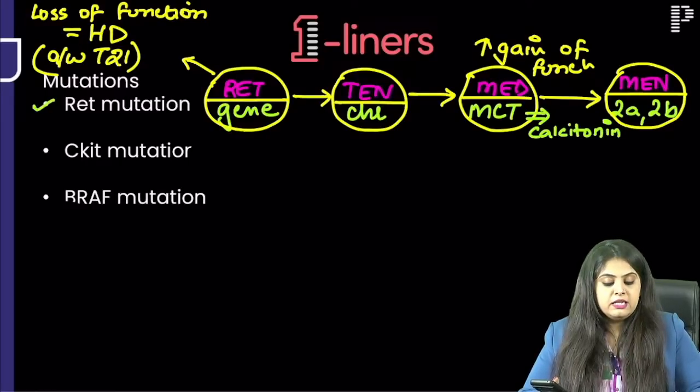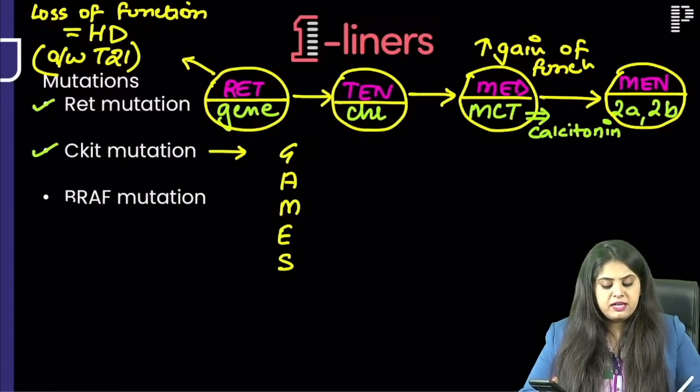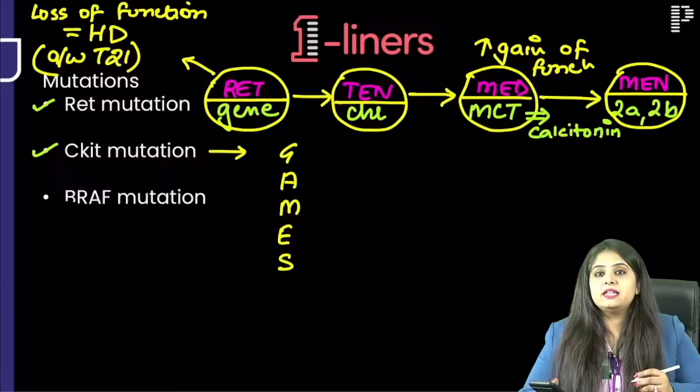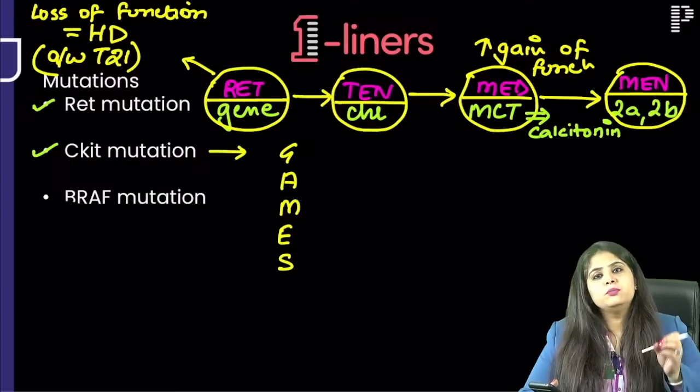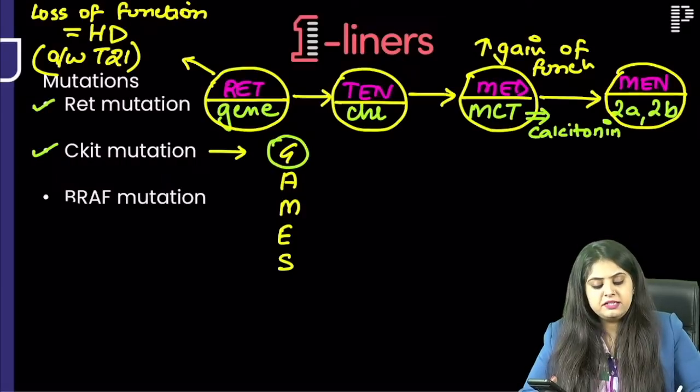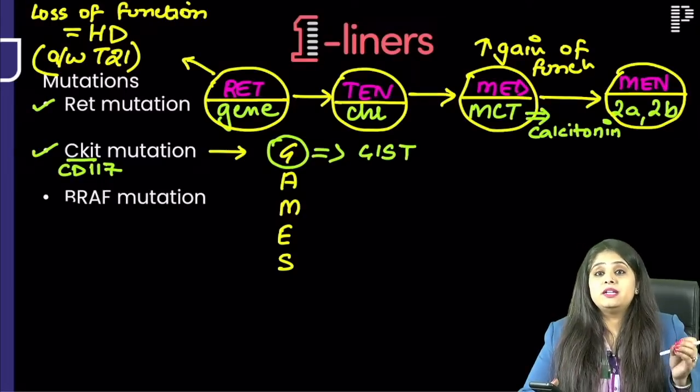Moving on to KIT. We always remember that whenever you go to play games, you have to carry a kit. You don't remember all the tumors, chalega, but you can't forget c-kit. What CD marker is it? It is also known as CD117, and it is going to be increased or mutated in GIST.